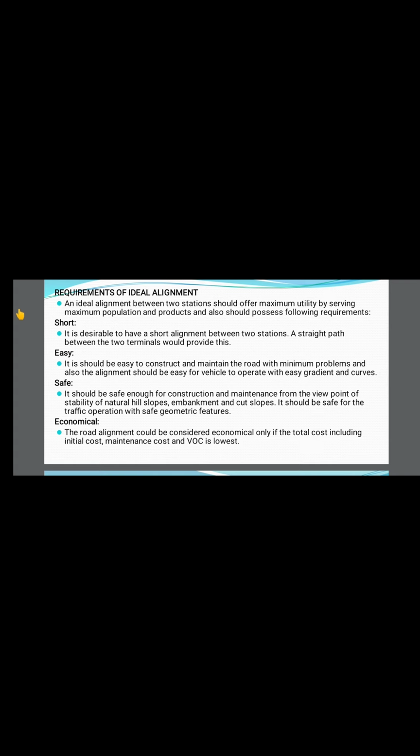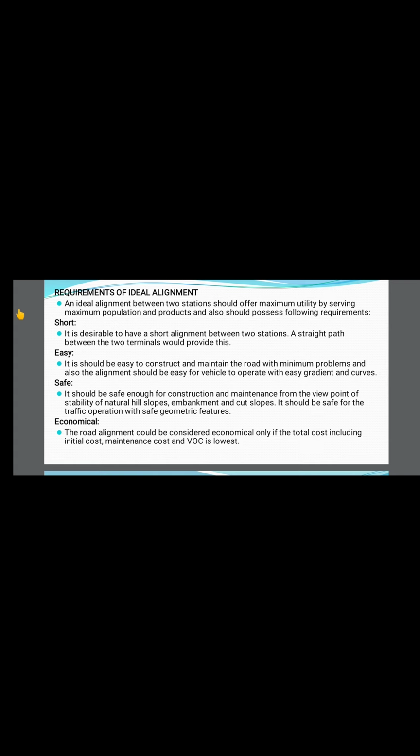That is especially, again, there are heavy trees, so they need to chop those trees and make the road level. They need to keep in mind the gradient, horizontal gradient as well as vertical gradient, as well as think of the safety factor also. In safety, the things we should keep in mind are that the construction of that road should be easier, the maintenance should be low, and the stability of natural hill slopes. Such things will occur only in natural hill slopes.